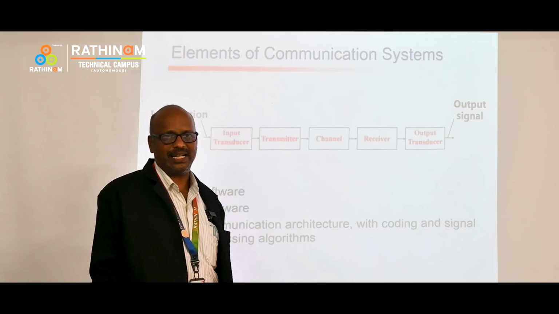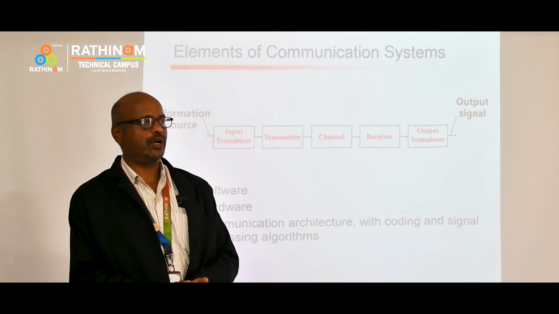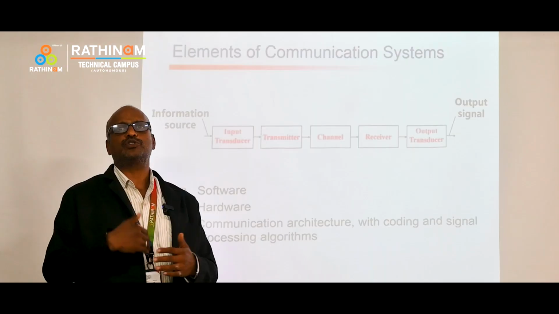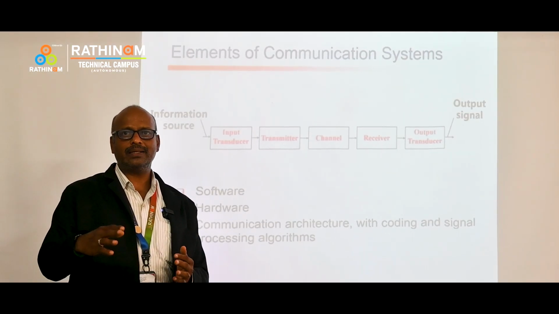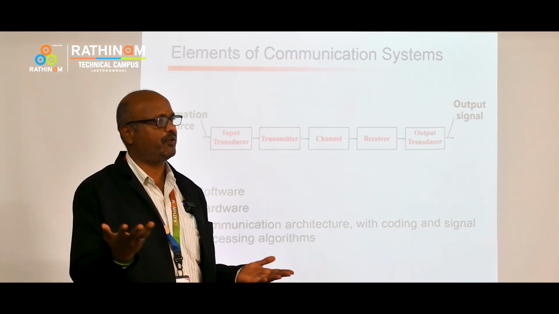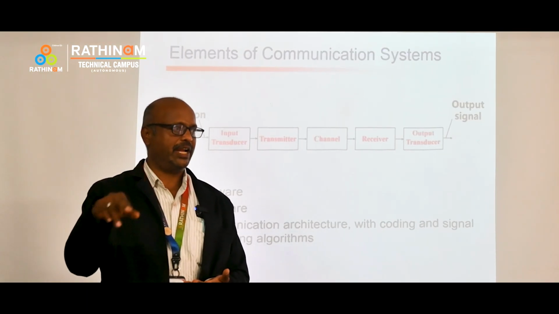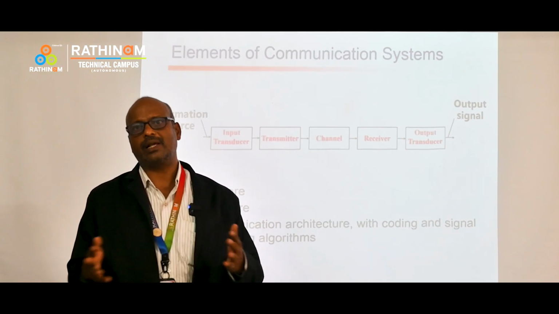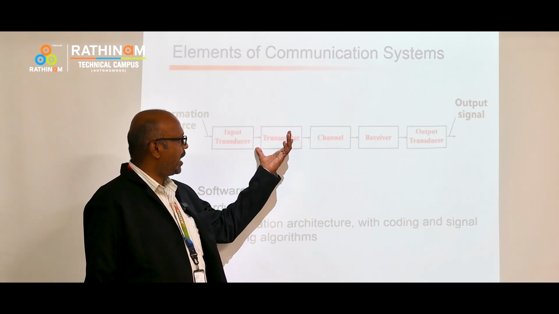Next we have a transmitter. If you are transmitting data from one place to another, it may be analog or digital. Analog means a continuous signal. For example, in the past semester we have seen the sine wave, cosine wave, triangular wave, and sawtooth waveform. These all come under the category of continuous signals. These we have in the transmitter.